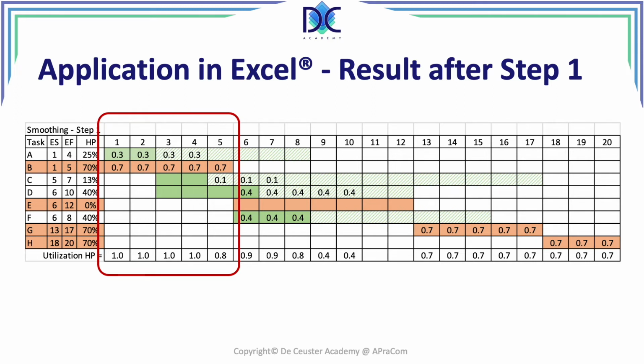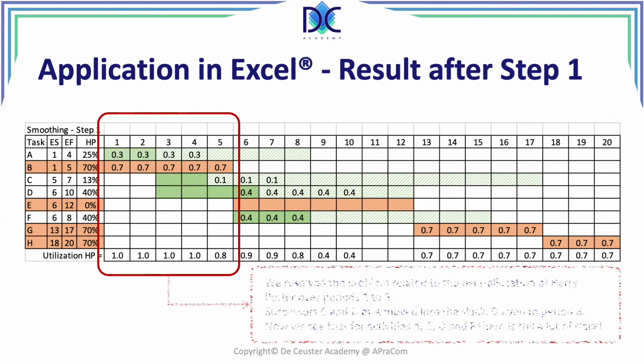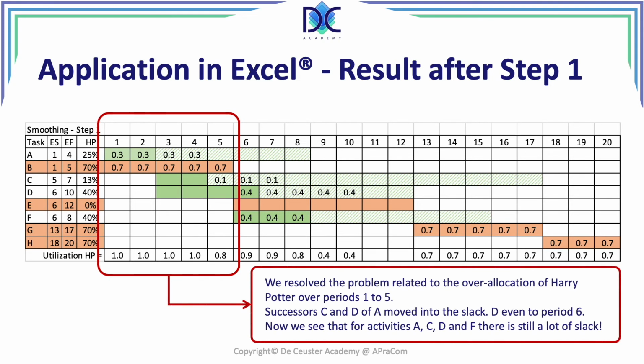We don't do anything with F because we don't have to, and we see that we have a solution here, and basically we solve the problem. C and D, the successors of A, moved into the slack. We even moved D to period 6.